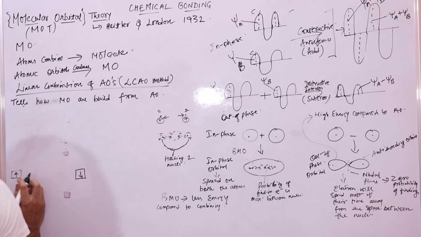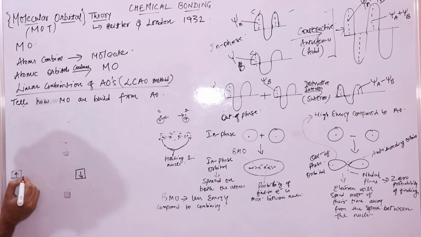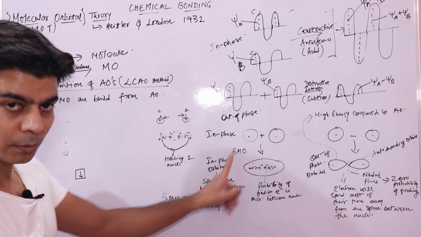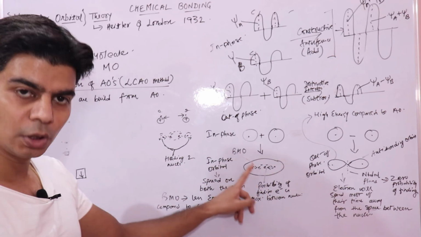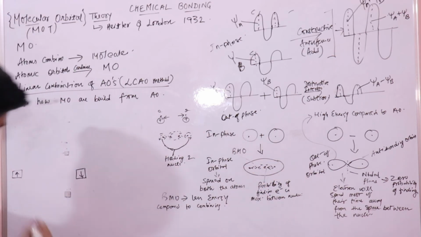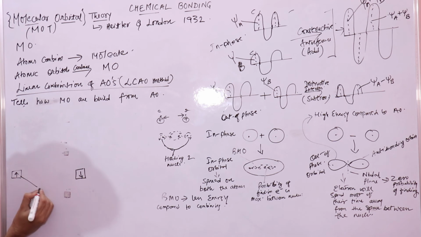When they combine in phase, they form a bonding molecular orbital, which has less energy, right? So this is how you will represent it.